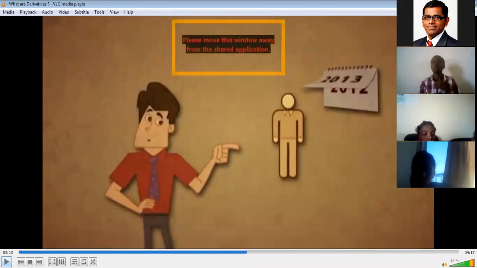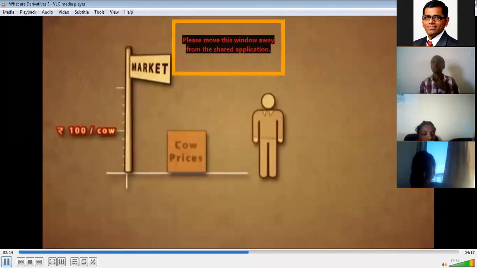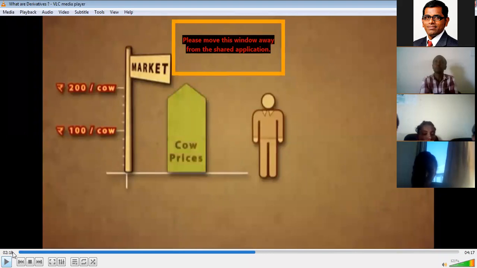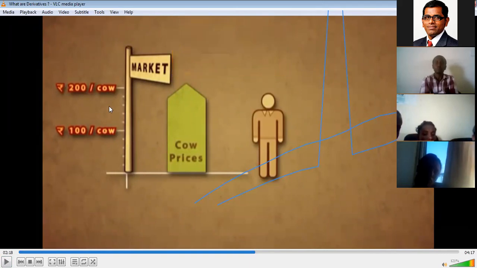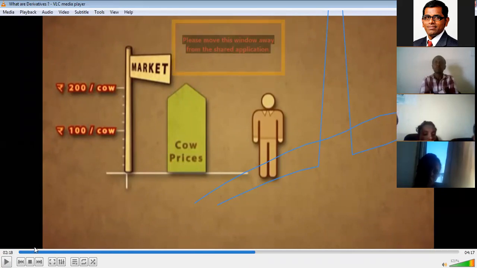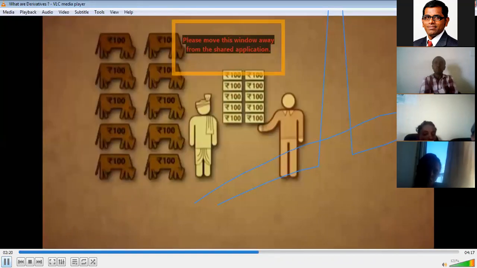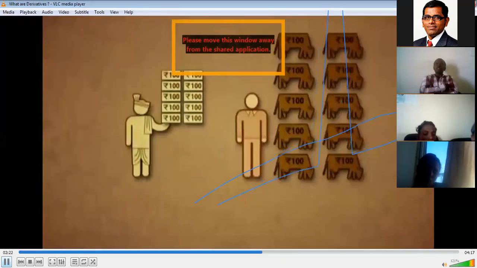One year from now, consider the cow prices in the open market. After 1 year, the cow prices may go up in the market. He has agreed on 100, but after 1 year the cow price may go up to 200. Then who will get the benefit?